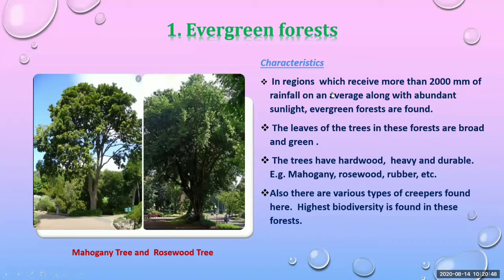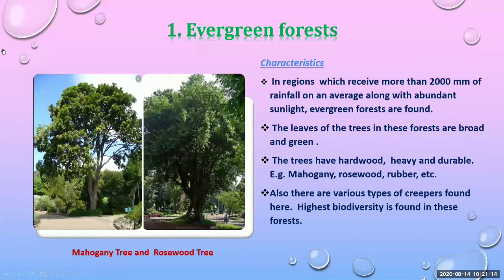Here are some characteristics. First is in regions which receive more than 2000 millimeter of rainfall on an average, along with abundant sunlight, evergreen forests are found. Means for the evergreen forest, there should be rainfall higher or more than 2000 millimeter.